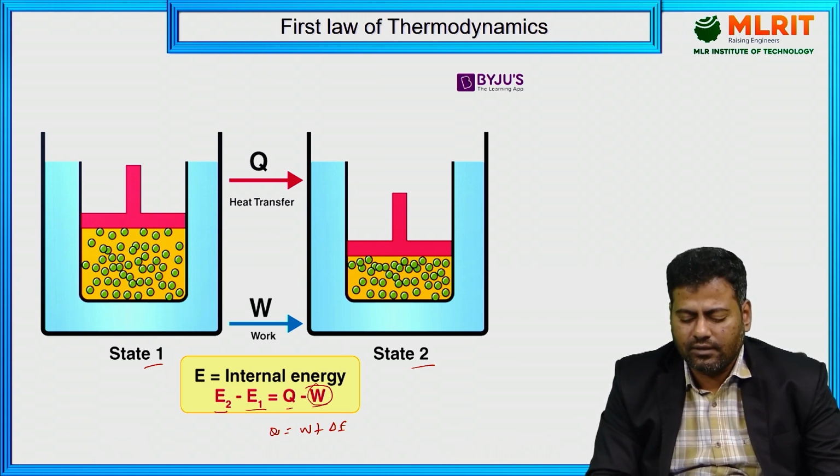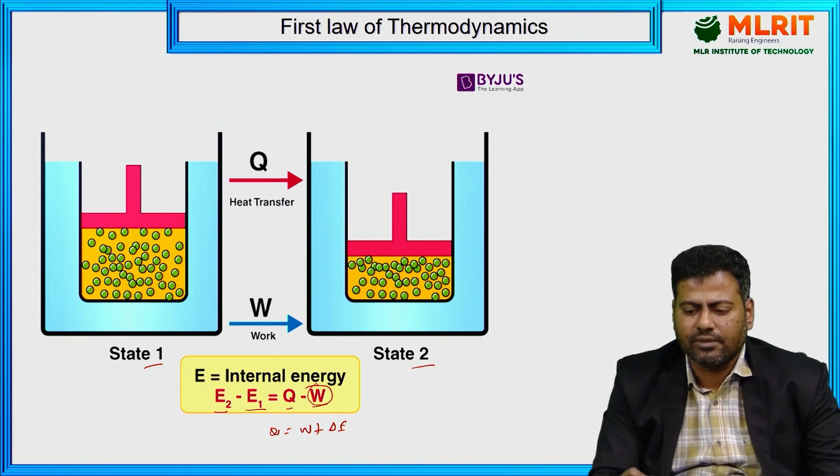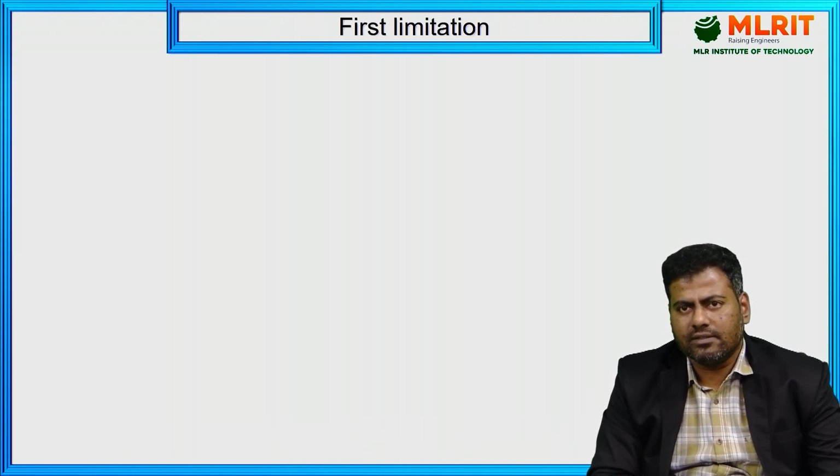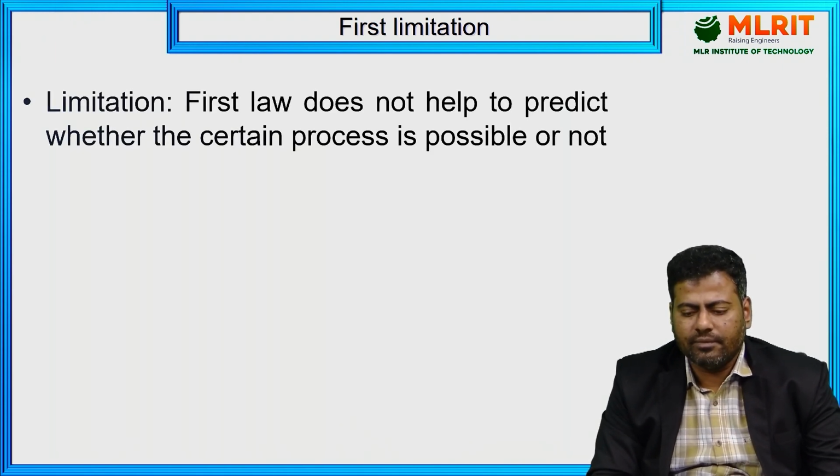So in this way, we are having this only with respect to the first law of thermodynamics. This is the statement we are having for the closed system, right? For easy understanding, I will take the closed system. Then what are the limitations we are having with respect to the first law of thermodynamics, and why so? Our first limitation is nothing but